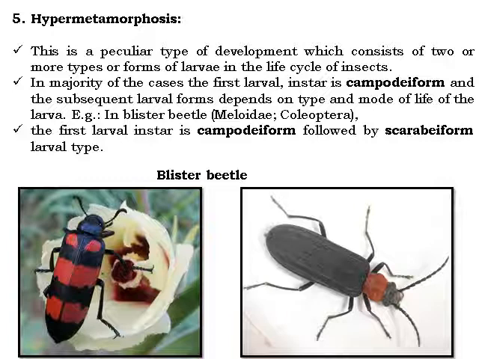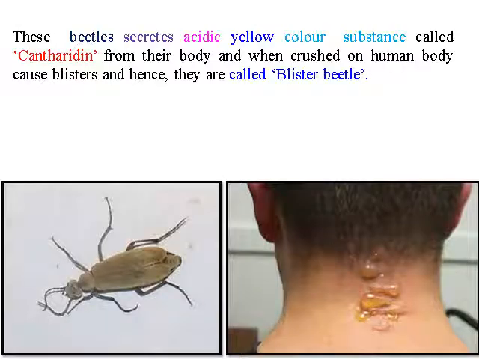So this is somewhat different from the others. So this is about hypermetamorphosis, for example the blister beetle. It is a very important pest in flowering crops like pigeon pea and okra. A typical symptom is produced by this beetle: it secretes an acidic yellow substance called cantharidin, which causes blisters on the human body. It is very typically observed during September and October in the bajra growing areas, where cereals are the major crop.